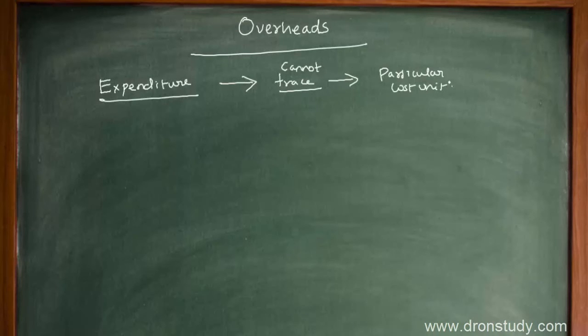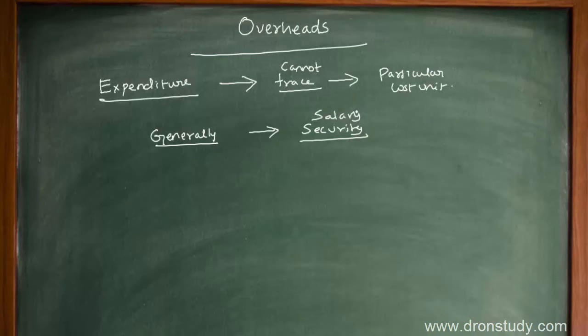So it means that these expenditures are generally incurred for a common purpose. It is not incurred only for rendering a particular service or for a particular product, but for a general output. Say, for example, you pay salary to your security staff. This salary is not confined to a particular product or service, but is incurred in common. And say you incur some lighting expenses, heating expenses of the factory, all of these are common expenses.